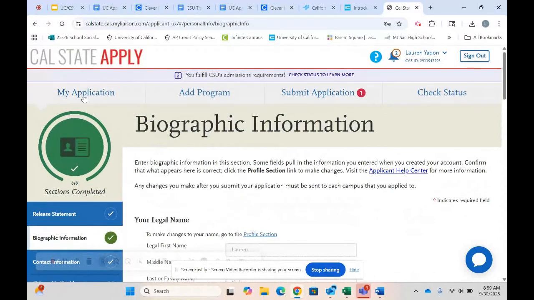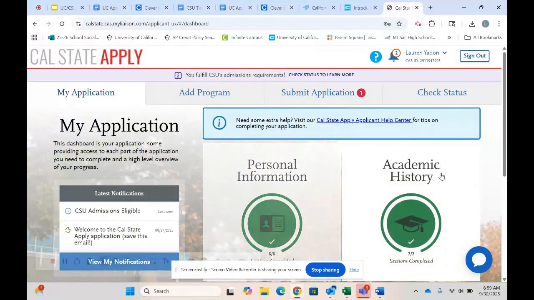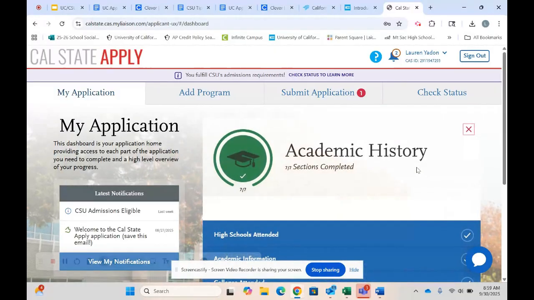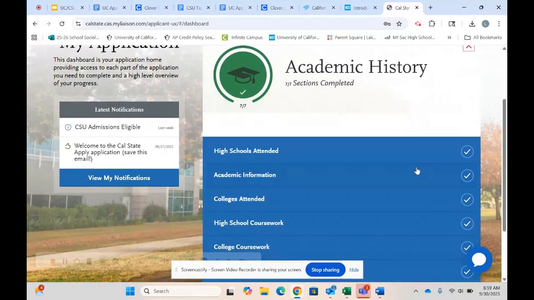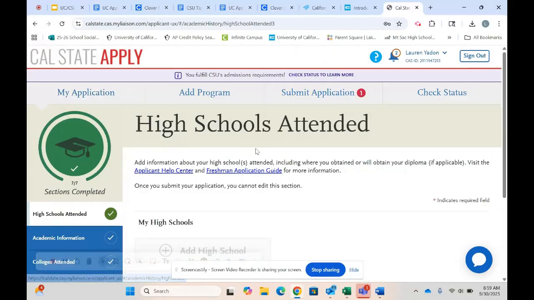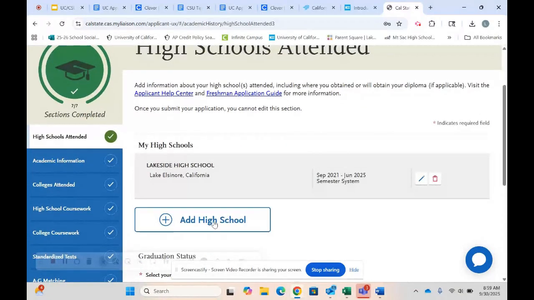The second most important section of the Cal State Apply is going to be this academic history. Just like the UC application, the first step is going to be high schools attended. You are going to hit add high school. You are then going to put in, like you see here, Lakeside High School, from whenever you started as a freshman to whenever you ended.